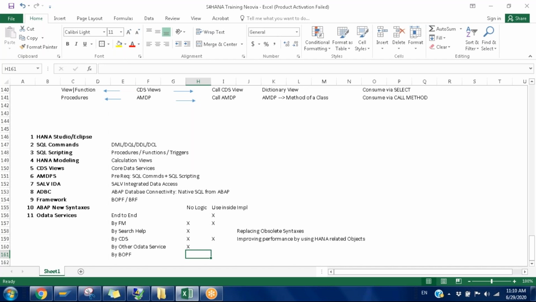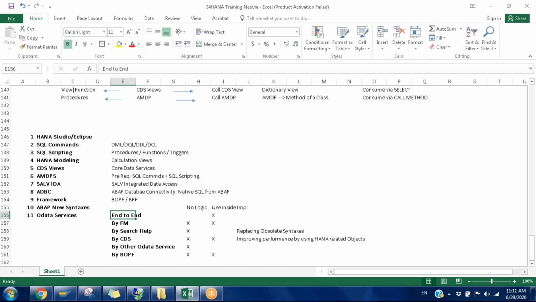Let's assume that we have a customer OData service. We are building the sales order OData service. In this case, we want to pull some customer data as well in our OData service. So instead of writing the logic for the customer in our OData service, simply reuse the existing one so that it will call that one whenever it is needed. So here also no logic. Maybe inside also we can replace. So like this, we have these many flavors in OData service.